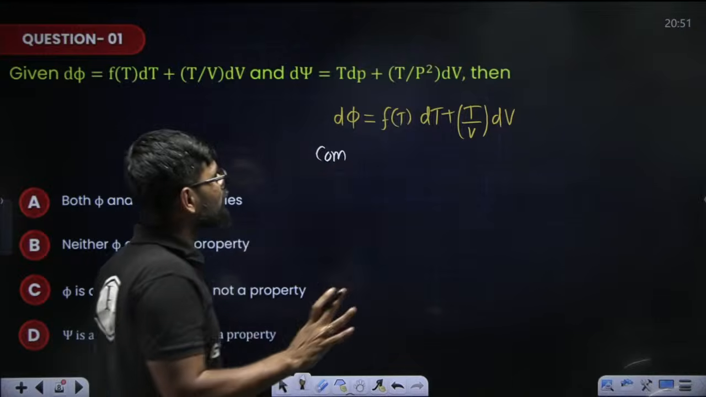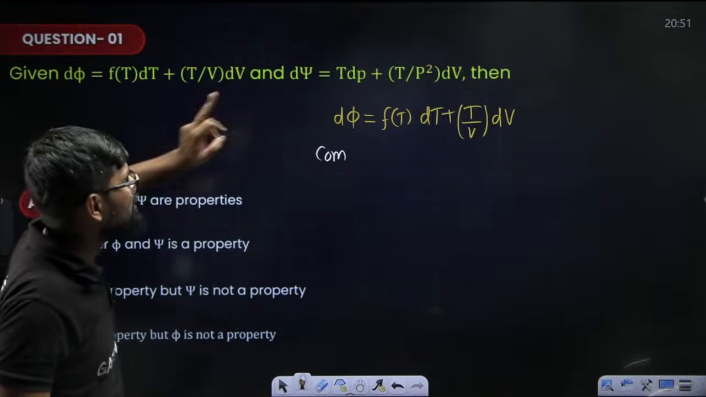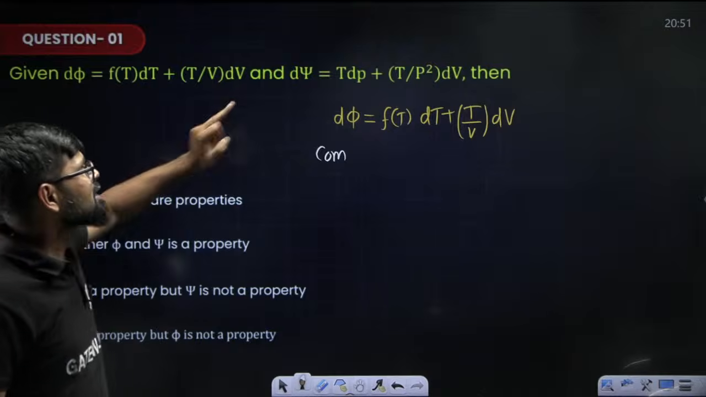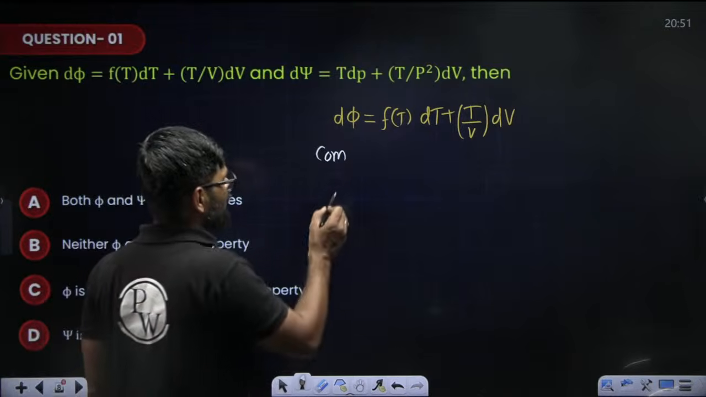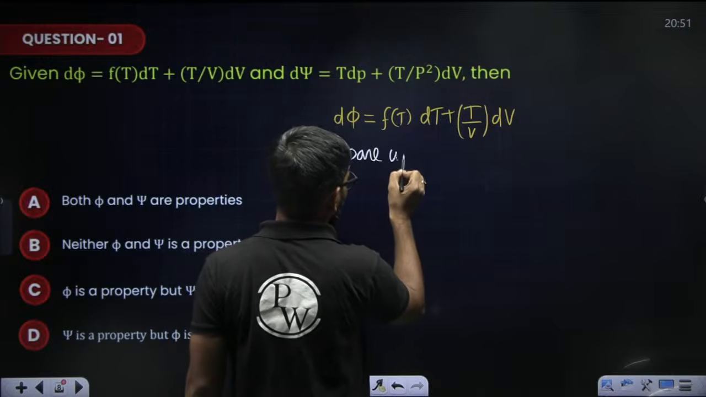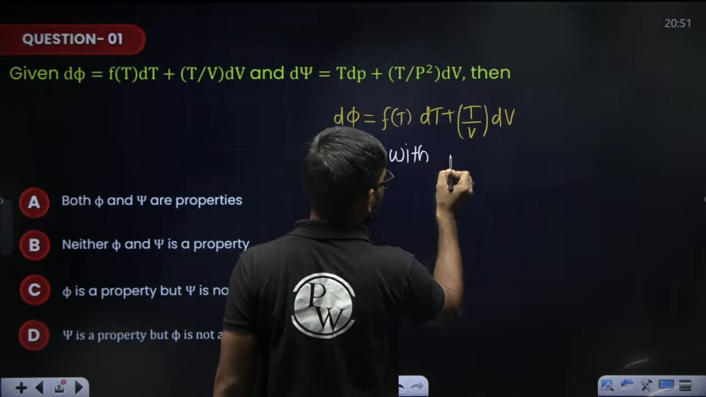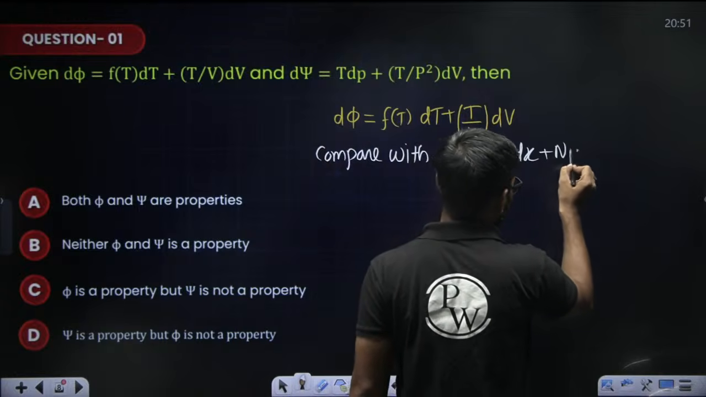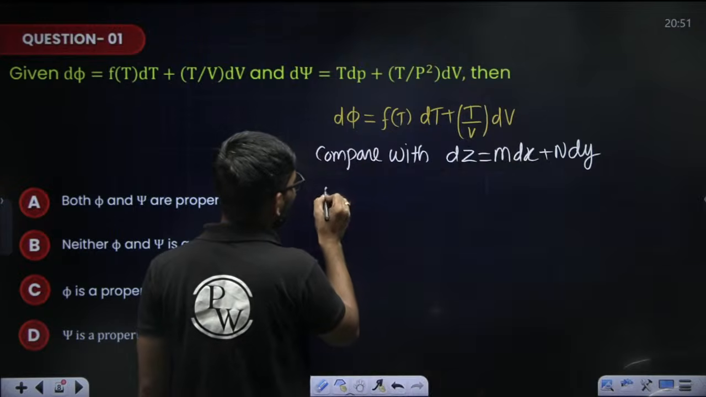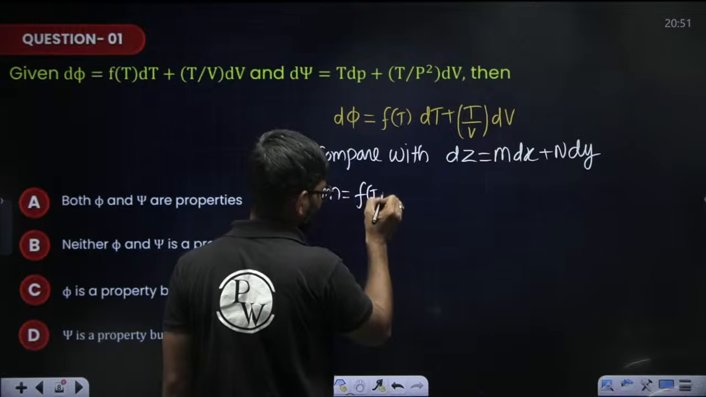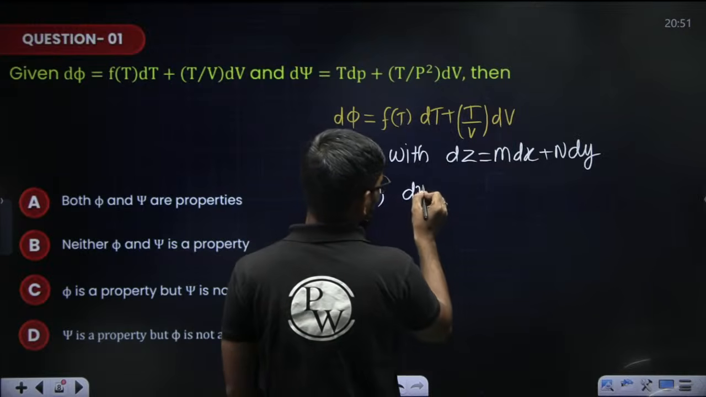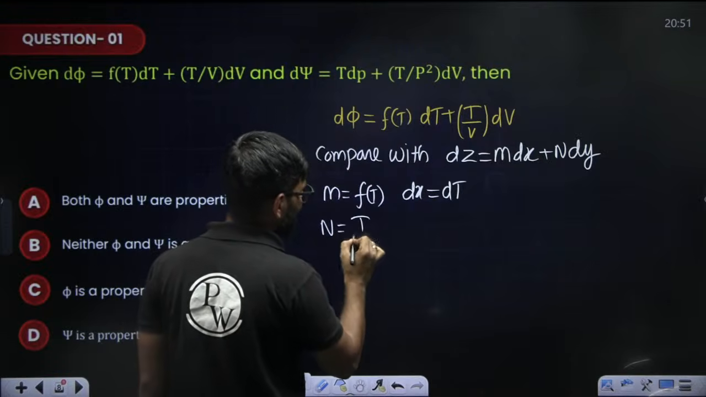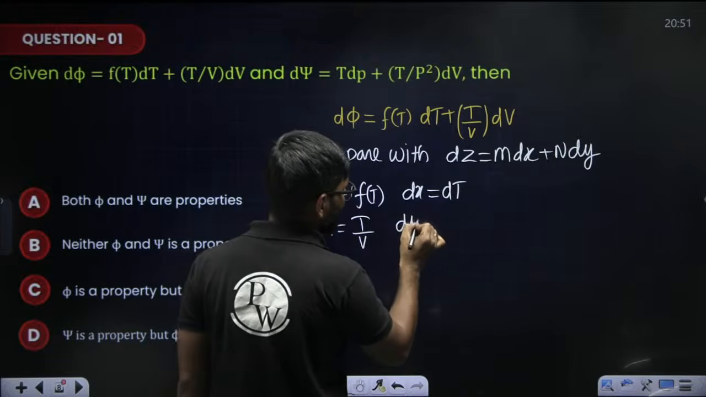You need to tell whether phi is a property or not, and whether psi is a property or not. So compare with dz is equal to m dx plus n dy. So what is the m value here? M value is nothing but a function of temperature, dx value is dt. N value is t by v and dy value is dv.